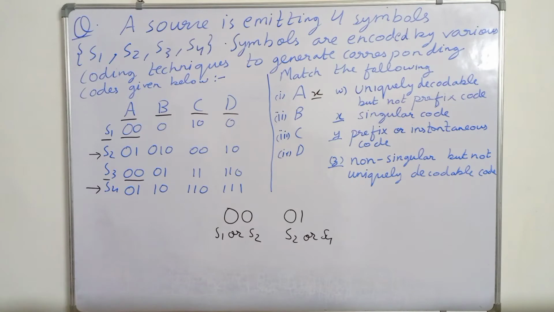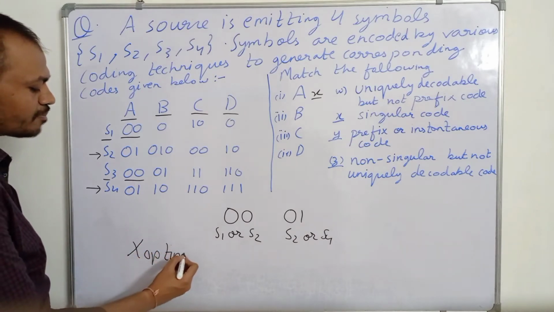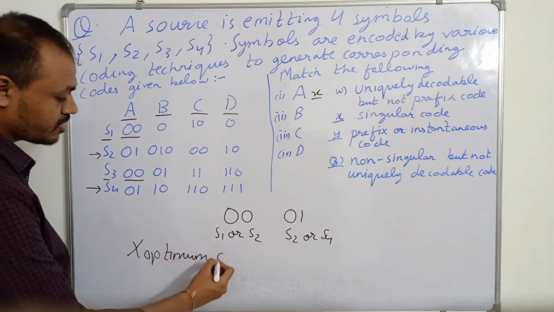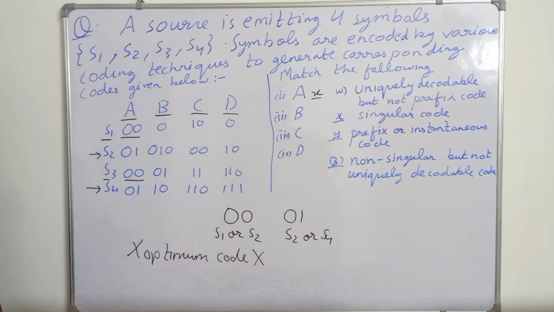So a singular code is always non-uniquely decodable. So a singular code is not an optimum code, because a singular code cannot be decoded uniquely.